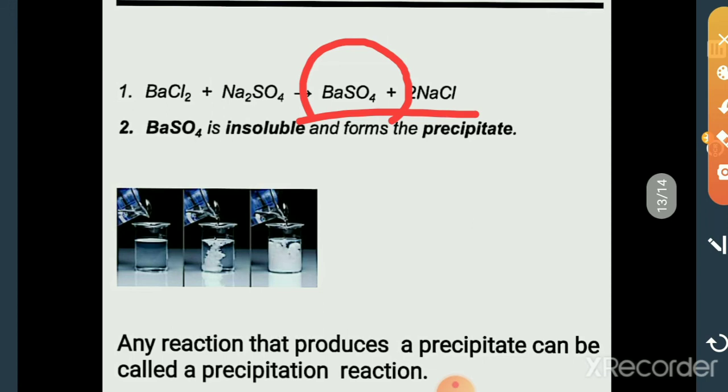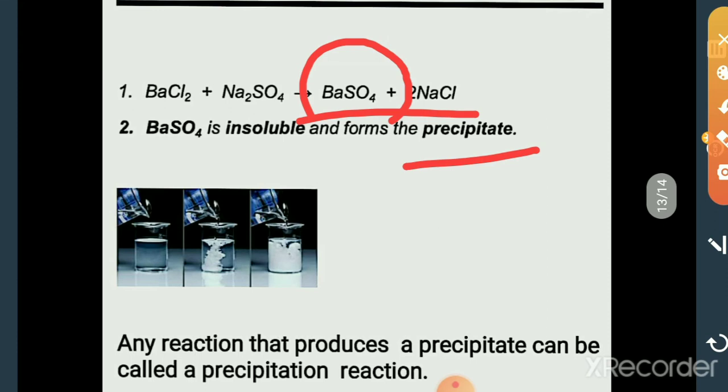So, in a double displacement reaction, one of the products is insoluble and forms a precipitate.